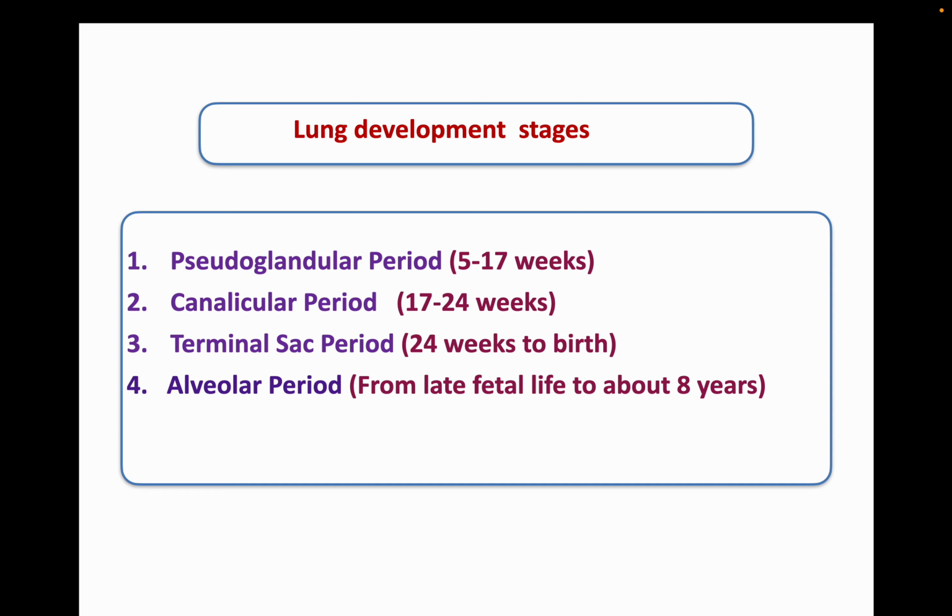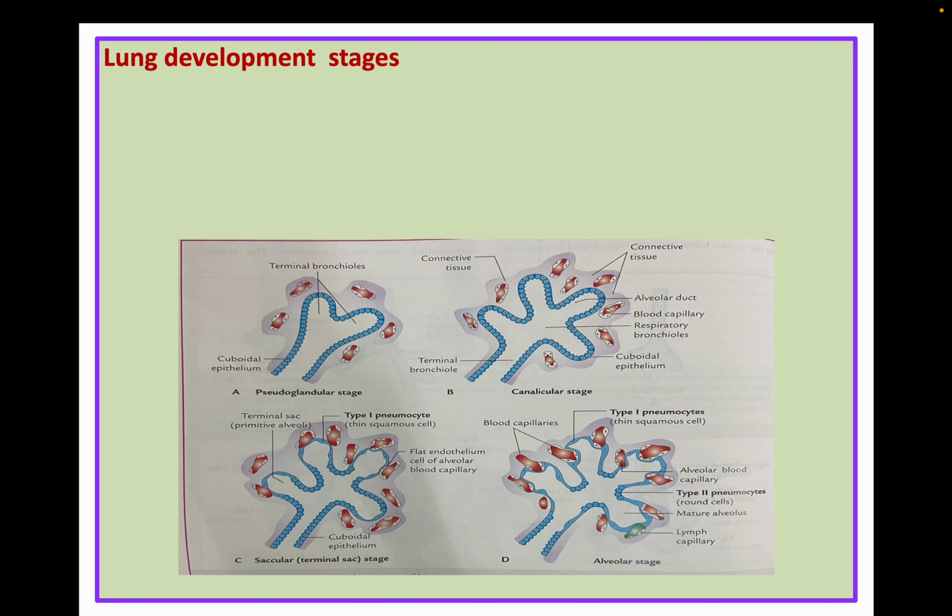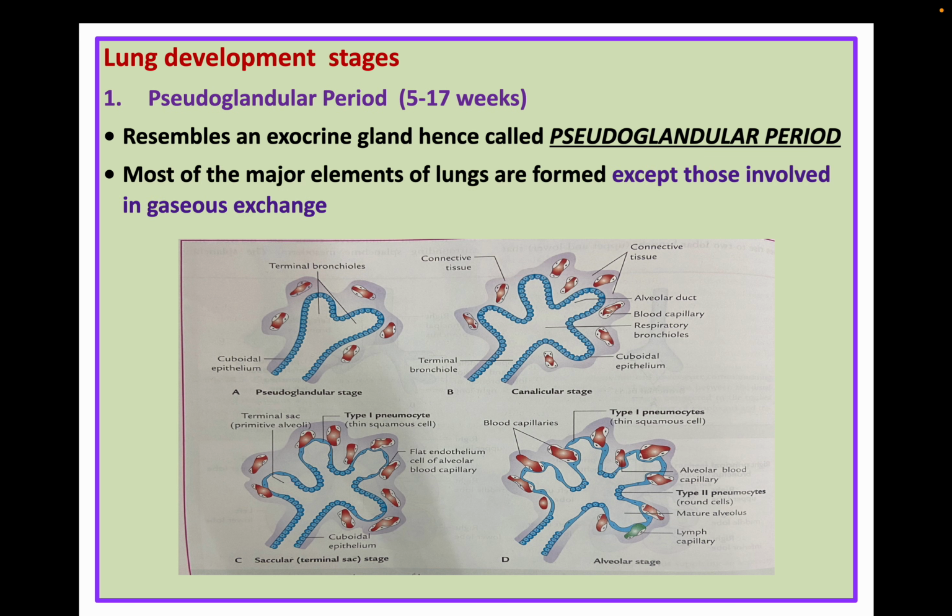Now, the development of the lung happens in four stages. That is the pseudoglandular stage, which is from the 5th to 17th week of intrauterine life. Then the canalicular period is from 17 to 24 weeks. Then the terminal sac period is from 24 weeks to birth, and the alveolar period is from late fetal life to about 8 years after birth. Now, the first stage is the pseudoglandular period.